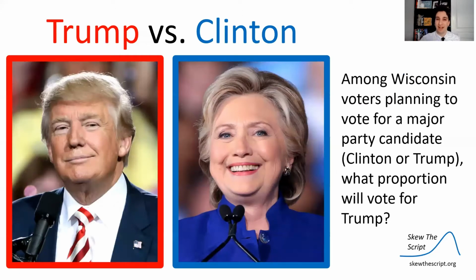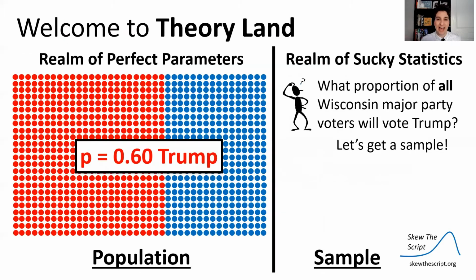So going back to that election, Trump versus Clinton, among Wisconsin voters planning to vote for one of these two major party candidates, what proportion of them will vote for Trump? That was a question a lot of pollsters were asking. And let's pretend, we're going to theory land again, pretend we knew the population proportion. We knew that among major party candidate voters, 60% of them in Wisconsin are going to vote for Trump. Of course, we don't know that because we are unable to measure everyone's ideas and what they're going to vote for before election day, but let's imagine we did.